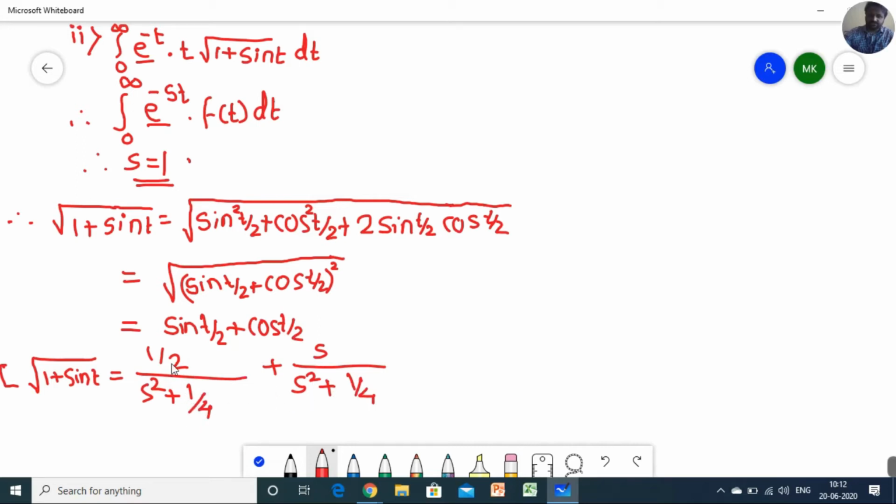The difference is that in sine the numerator has a constant, but in cosine a variable s is present. So please remember.